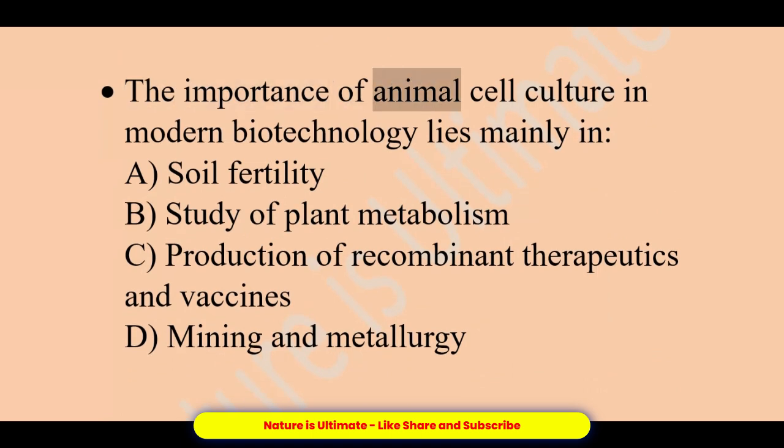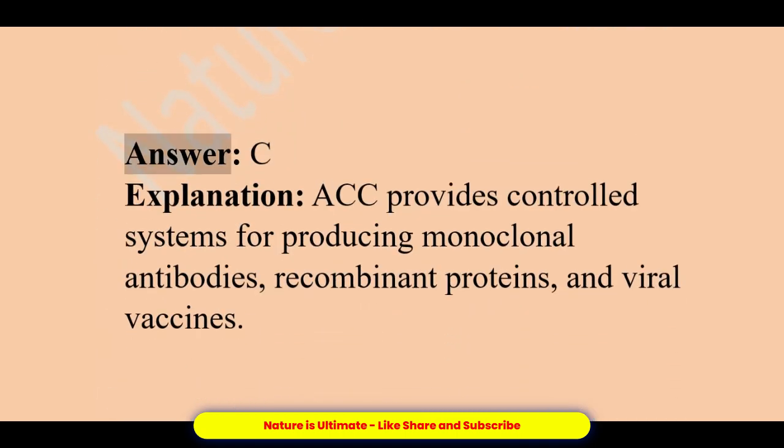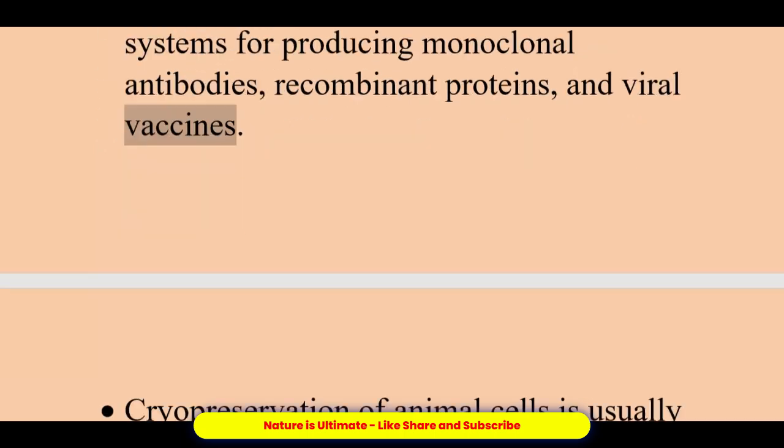The importance of animal cell culture in modern biotechnology lies mainly in A. Soil fertility. B. Study of plant metabolism. C. Production of recombinant therapeutics and vaccines. D. Mining and metallurgy. Answer, C. Explanation, ACC provides controlled systems for producing monoclonal antibodies, recombinant proteins, and viral vaccines.